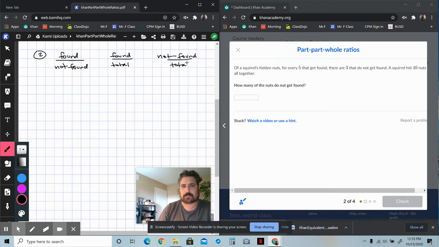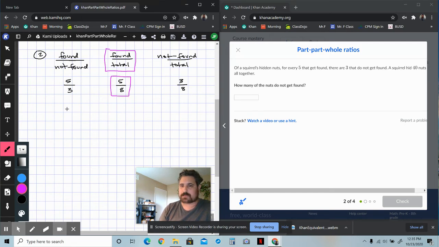All right, so it says that for every 5 that get found, there are 3 that do not get found. Well, that means that for the found, it's going to be 5 when the total is 8. And for the not found, it's going to be 3 when the total is 8. So 5 out of 8 get found, and 3 out of 8 do not get found. Then it asks, a squirrel hid 40 nuts altogether. How many of the nuts get found? So which is the one we want to look at? We want to look at this ratio of found to total, right? So we're going to use the 5 out of 8 relationship, okay?